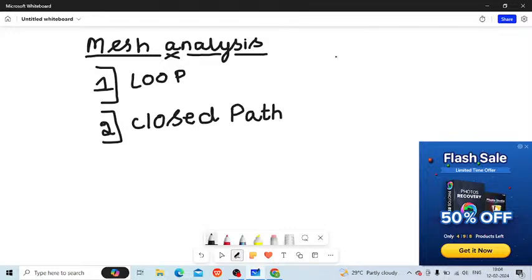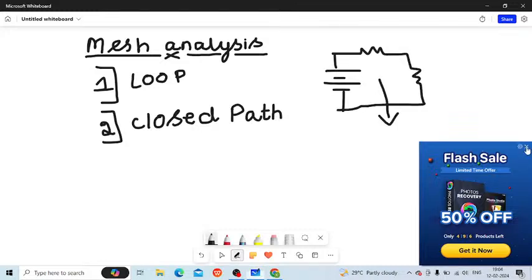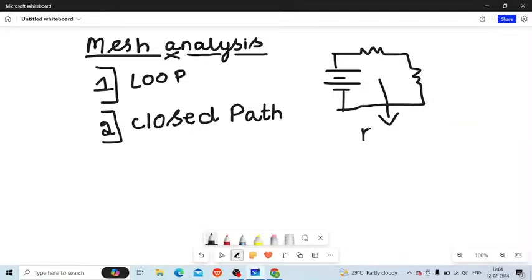So you have a mesh like this. Let me consider this as voltage, and these as their resistances. Now if I consider this as a mesh, or as a loop, can you see any other extra loop or sub loop inside that loop? No, right? So that is why a mesh is a loop, but a loop cannot be called a mesh.